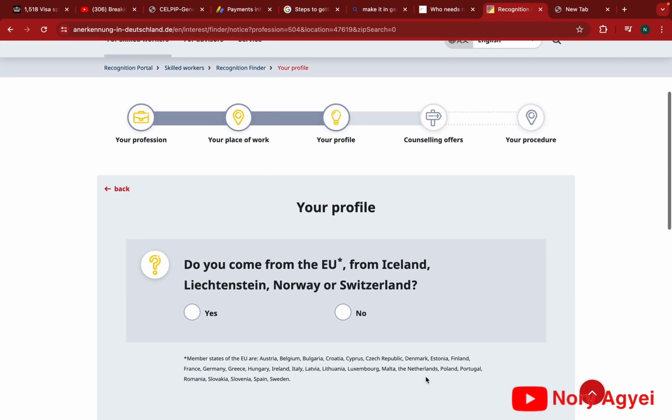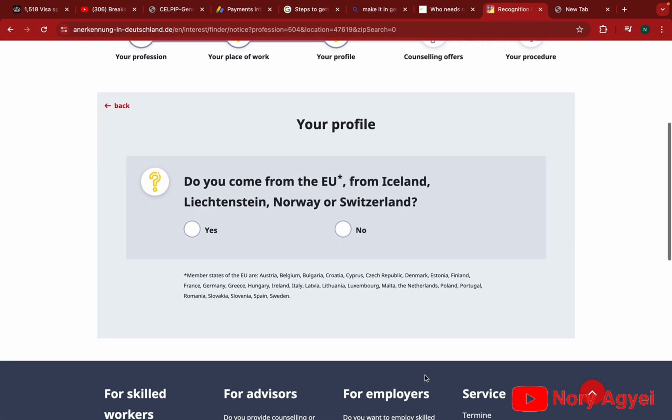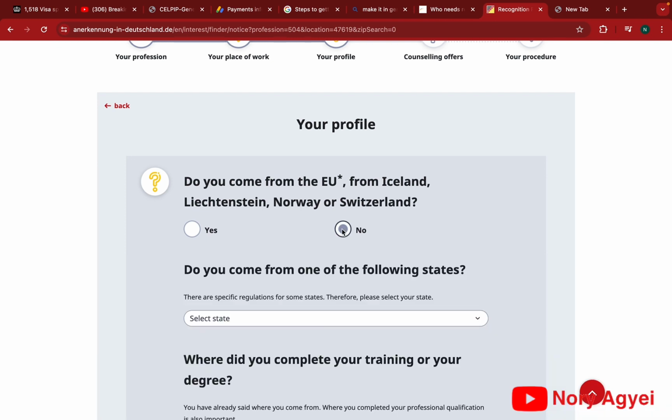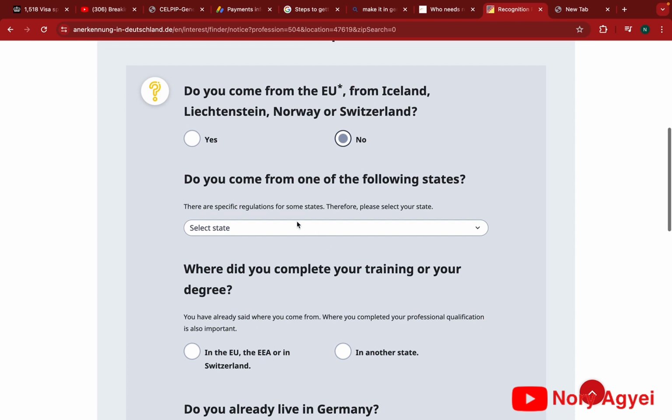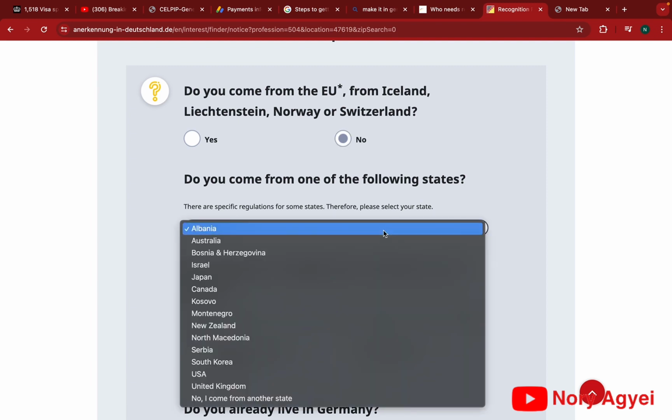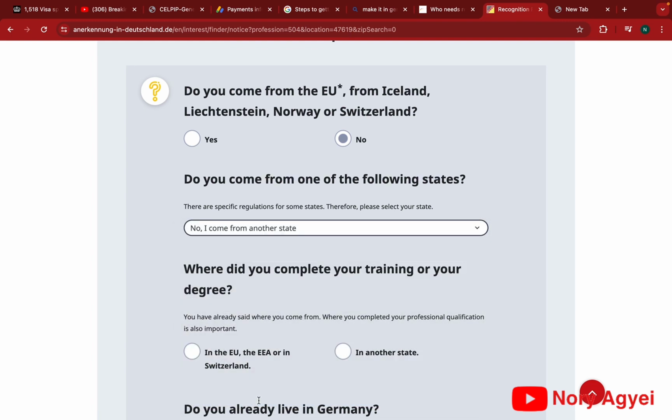So when we type Berlin, this is the next page that it gives us. It's asking if you come from an EU country or not, but because we are from an EU country, we click no. And do you come from one of the following states? So we click on select state and pick the state that we belong to. You look through, and if you are from Africa or any other country apart from these states, you pick no, I come from another state.